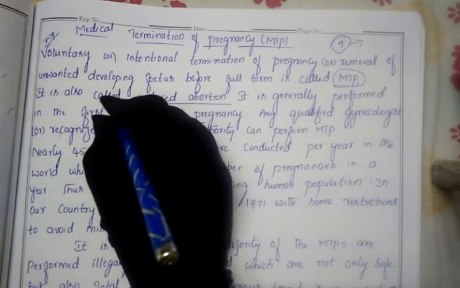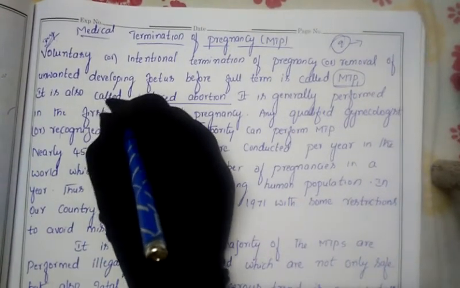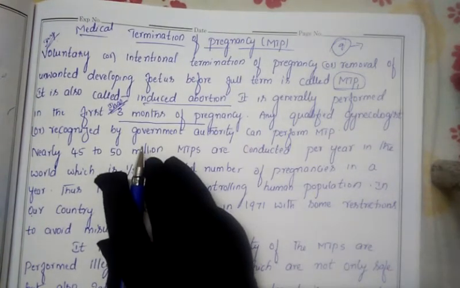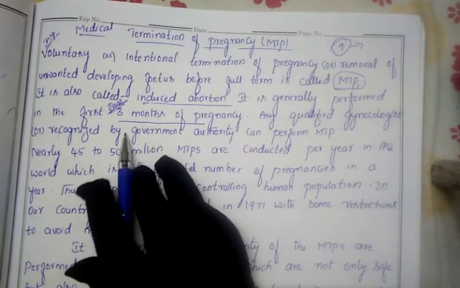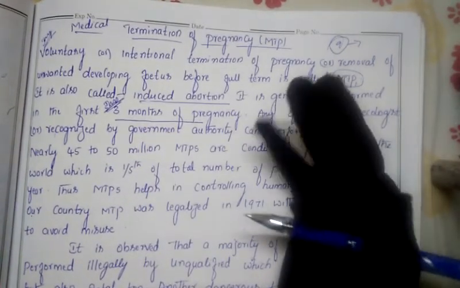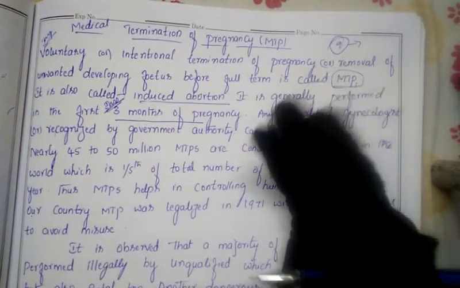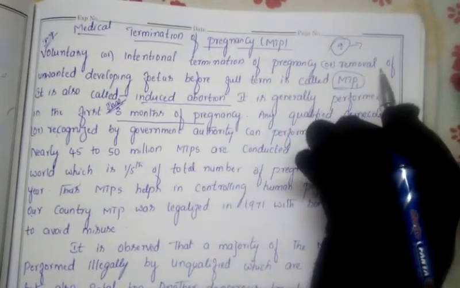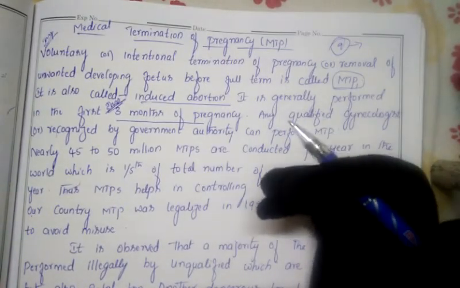Remember this one, an important question for your NEET and even for your board exam. What is the time period of the MTP? The time period of MTP is the first 3 months, because the 9 months of pregnancy have been divided into three trimesters. So first 3 months, second 3 months, and third 3 months.